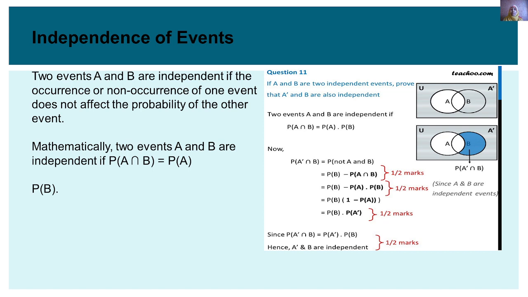So it's proven, since P(A' ∩ B) is equal to P(A') × P(B). Hence A' and B are independent. As I mentioned previously, two events A and B are independent if the occurrence or non-occurrence of one event does not affect the probability of the other event, as we also saw in the picture.